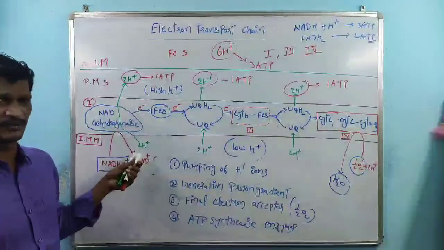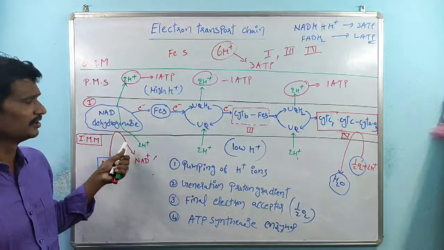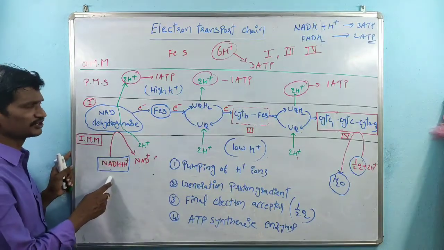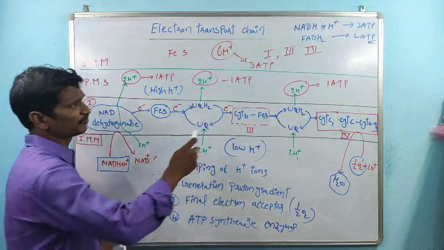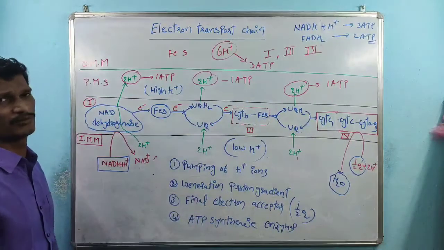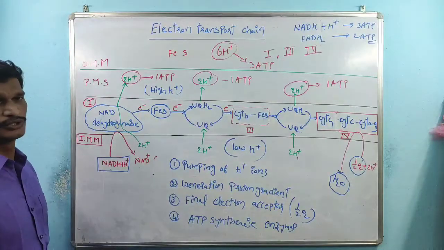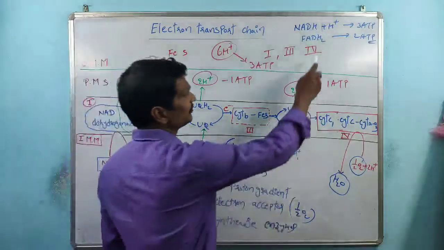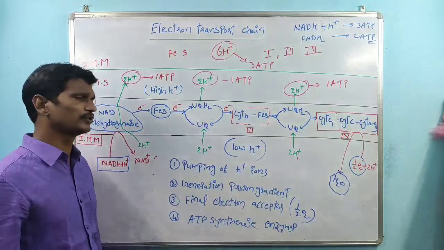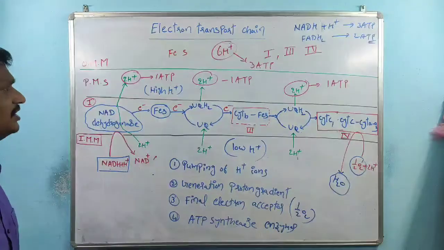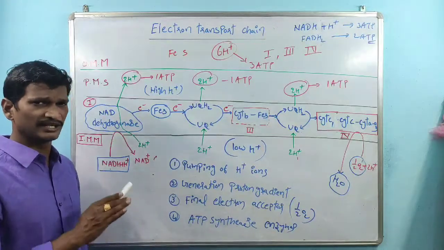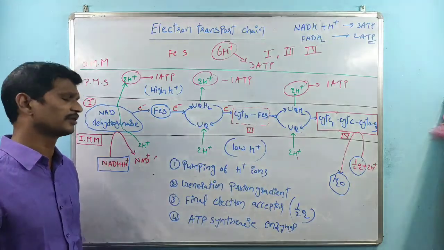For complex 1, we already discussed: complex 1 is activated by NADH plus H plus, which is involved in the synthesis of 3 ATPs. Complex 2 is activated by FADH2, and we already know FADH2 is involved in the synthesis of 2 ATPs. We will discuss that in the next class. So this is about the electron transport chain, with only the involvement of complex 1.